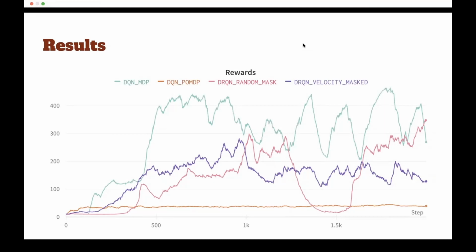As expected, DQN with full state access gave near perfect rewards, and this is our benchmark to compare against. DQN with POMDP gave the worst rewards among the experiments, and this is not surprising due to the fact that here partial observations are treated as proxies for state information. DRQN with POMDP, however, showed significant improvement over DQN. Also, we noticed that DRQN with random masking performs better than DRQN with fixed state components being masked. At this moment, we are not quite sure why this happens.